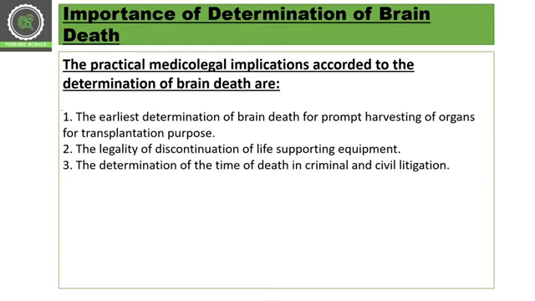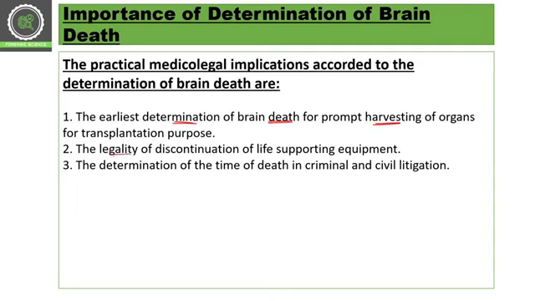Now, why is it important to understand the situation? Because we have three important points here. If we want to demonstrate brain death and harvest organs, if the brain is dead, then it is really very important to harvest all the important organs as soon as possible, because respiration will stop and the circulation of blood will stop.